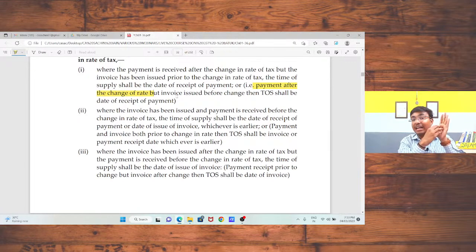Okay, payment is after but invoice is prior. In that case your date of payment will be your time of supply. Or the rate which is applicable after the change in rate will be your effective rate for the transaction or for that activity.